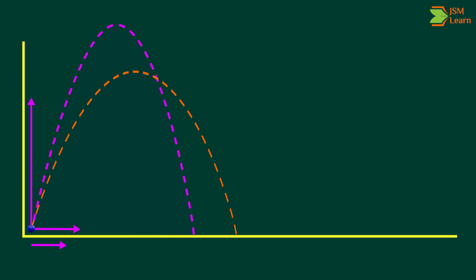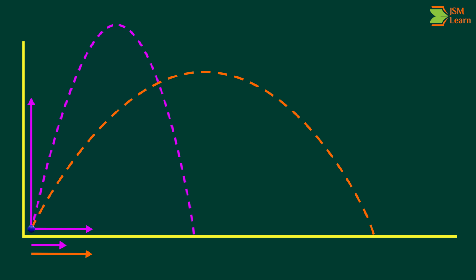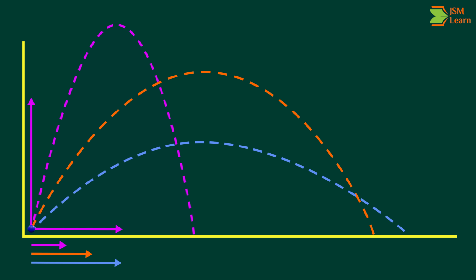The vertical velocity is equal to the initial speed multiplied by the sine of the launch angle. This vertical velocity determines how long the ball stays in the air. A larger vertical velocity means the ball rises higher and stays in the air longer. A smaller vertical velocity means the ball lands sooner.